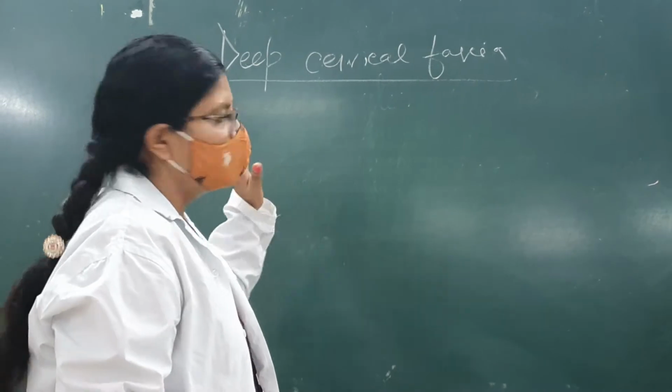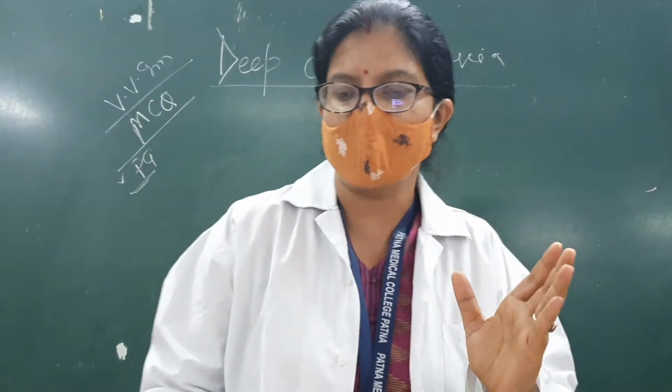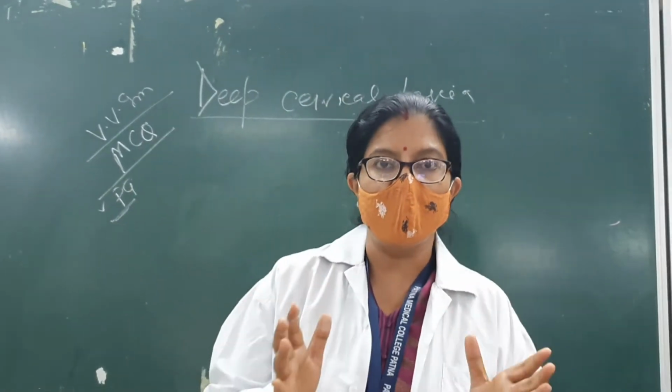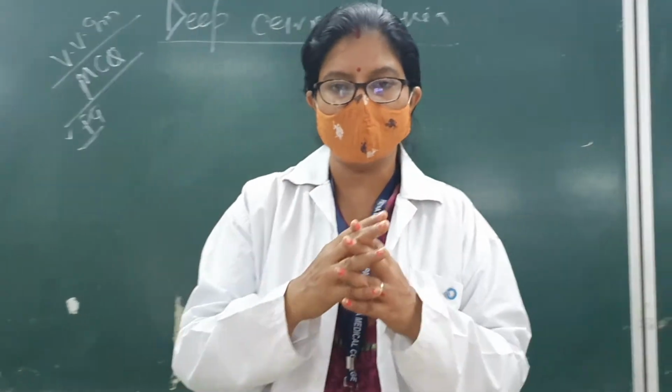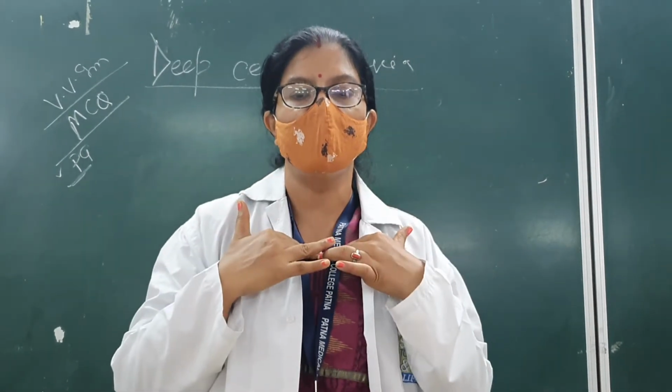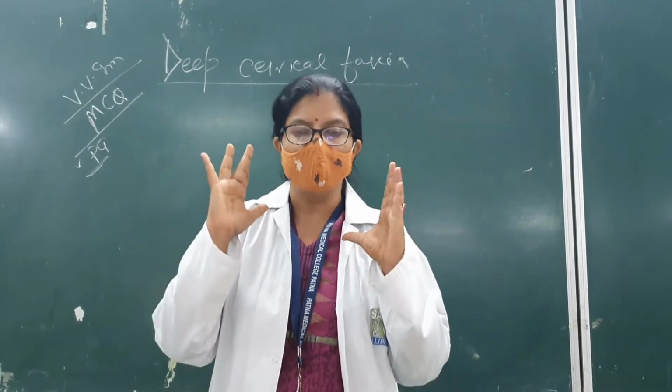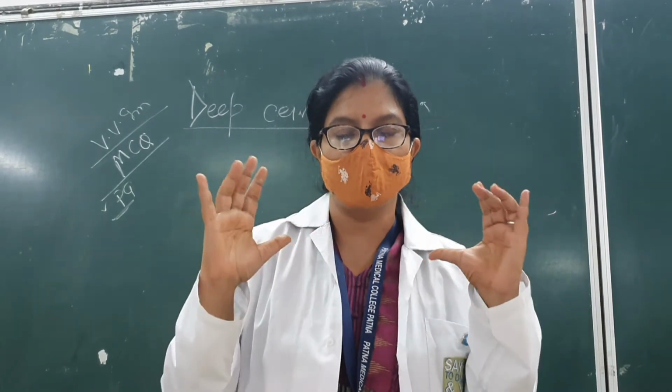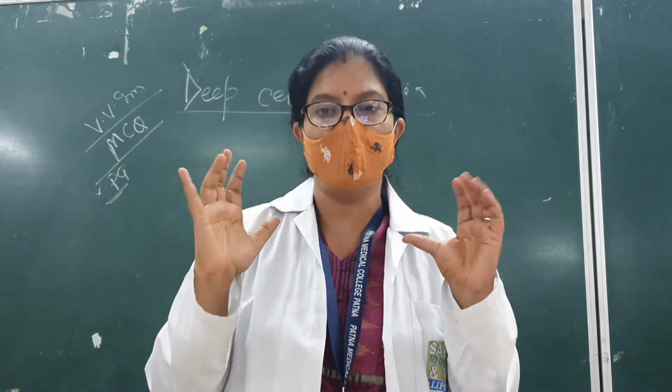So now, starting with the deep cervical fascia. What is deep cervical fascia? It's like a collar or like a sheet, like the stockings you wear. It will cover the whole of your neck like a collar, from anterior to posterior and from superior to inferior. In this class we will study the various bony attachments from where this fascia will be attached.